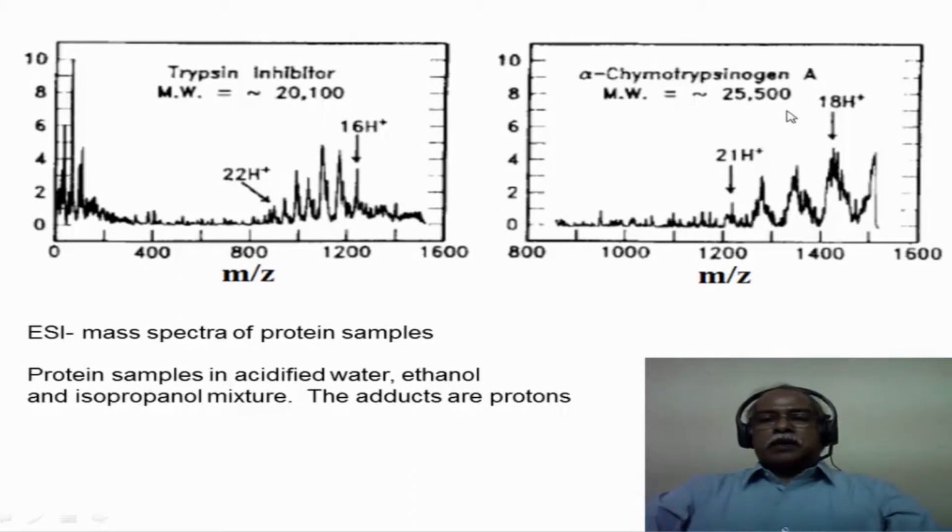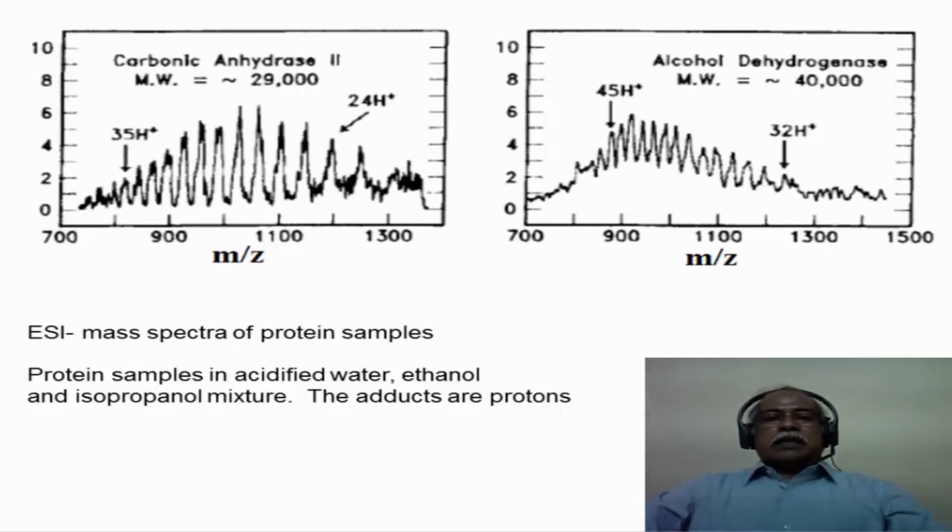It's still not a very large molecular weight for electrospray ionization mass spectrometry. Nevertheless, we are reaching high molecular weight stages. Carbonic anhydrase 2 is an enzyme. This is a protein sample. Molecular weight is approximately 29,000. One can determine molecular weights by other methodologies also, other than mass spectrometry, but one can determine the molecular weight by mass spectrometry if one uses the electrospray ionization mass spectrometer. In this particular case, what you see is a range of protonated species starting from 23 protonated species, 24, 25, all the way up to 35 protonated species, corresponding to a molecular weight of 29,000 or so.